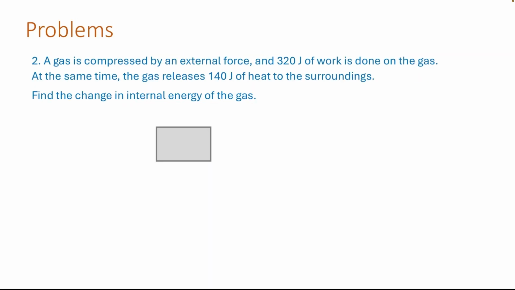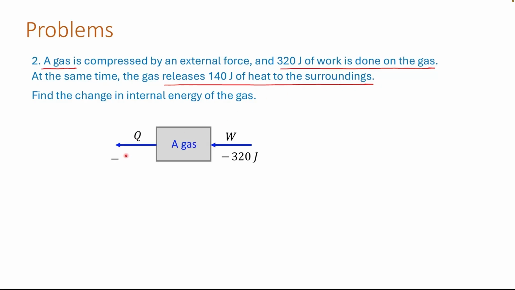In this problem, the system is again a gas. The gas is compressed by an external force, and 320 joule of work is done on the gas. Since the work is done on the system, the work is negative. So W is equal to negative 320 joule. At the same time, the gas releases 140 joule of heat to the surroundings. Since heat leaves the system, it is negative. So Q is equal to negative 140 joule.